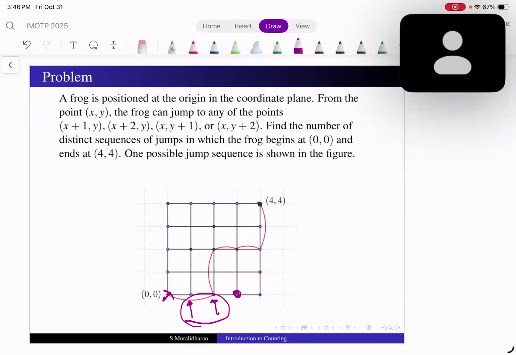Exactly. So whenever I am at any point, I have to add the two immediate numbers to the left and the two immediate numbers below.